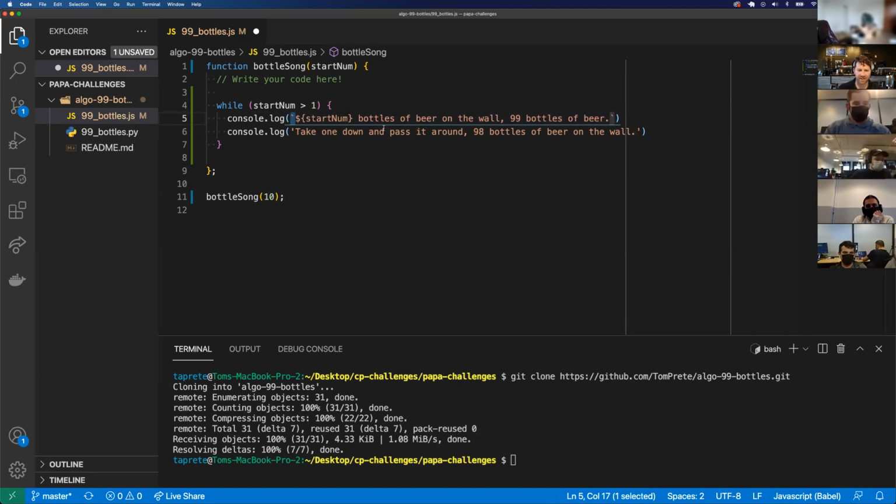So using the backticks, this is called string interpolation, and I'm able to embed variables and do some dynamic conditions in here. And I don't want this to be 99. I also want this to be start number as well.